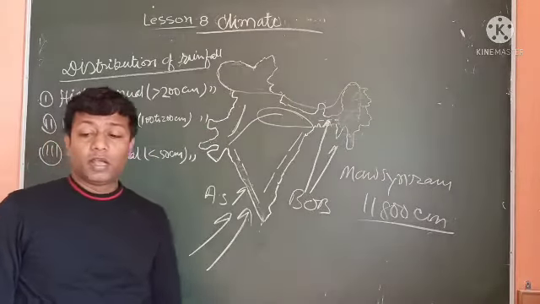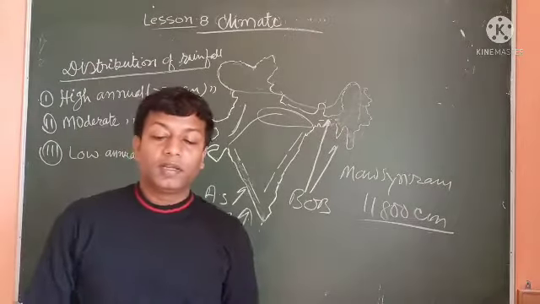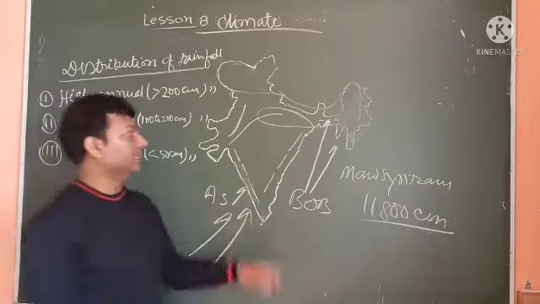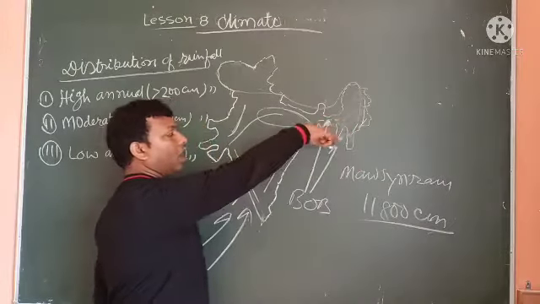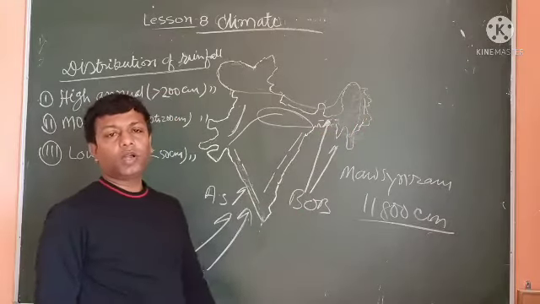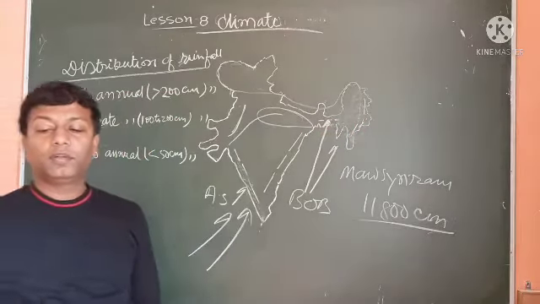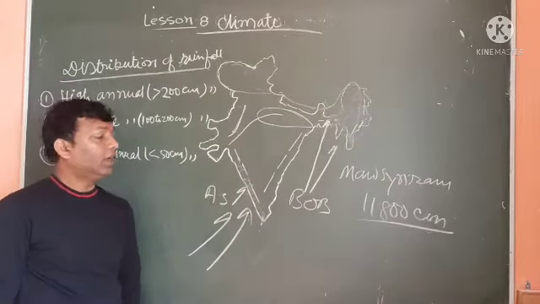Not only that, but also see the northeast part of the Purvanchal hills, that means the Naga and Patkai part. It also comes under the area of 100 to 200 centimeter of rainfall.